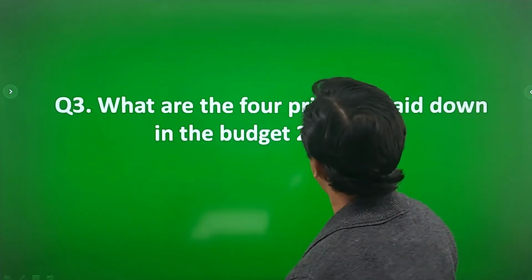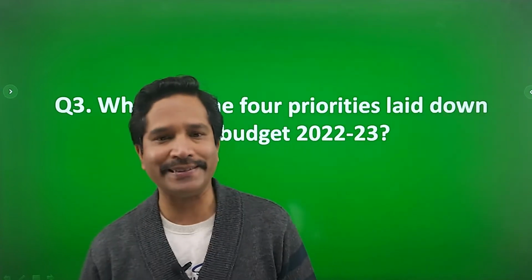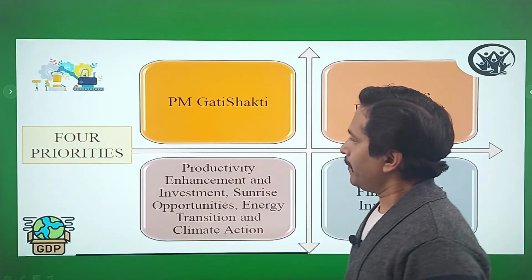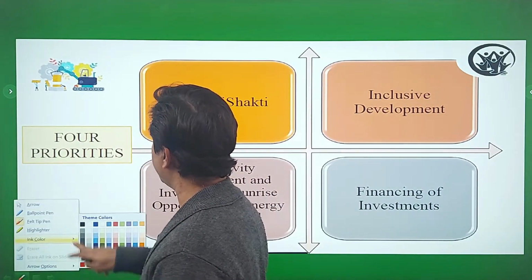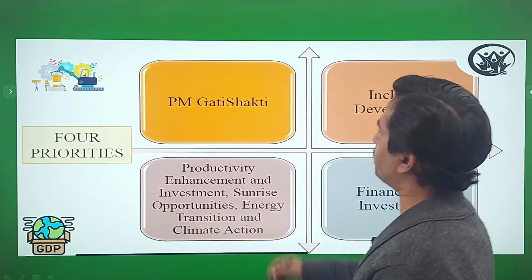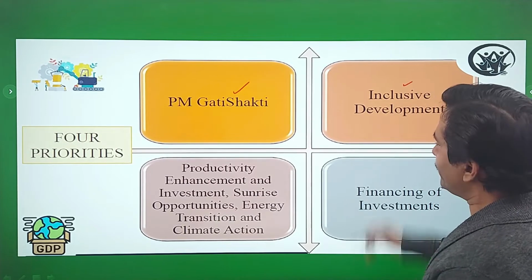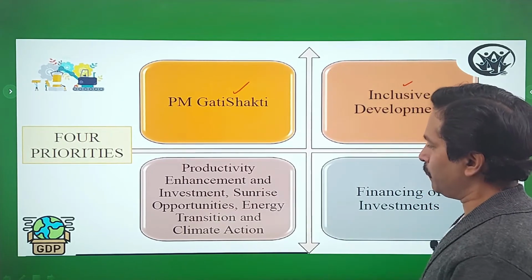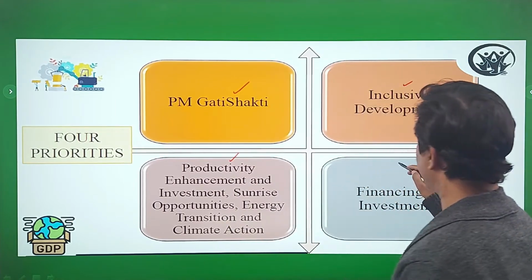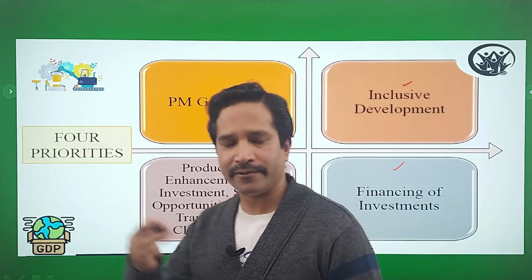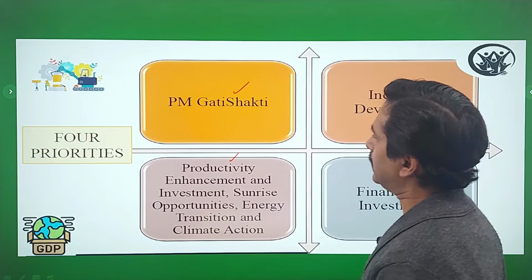Well, the number 3 question: what are the 4 priorities laid down in the budget 2022-23? Well, there are 4 priorities mentioned in the budget for the year 2022-23. One is PM Gati Shakti. Second is inclusive development. Third is productivity enhancement and investment, sunrise opportunities, energy transition and climate action. And fourth one is financing of investment. So let us have a quick survey of what these 4 priorities are. So let us start with PM Gati Shakti.